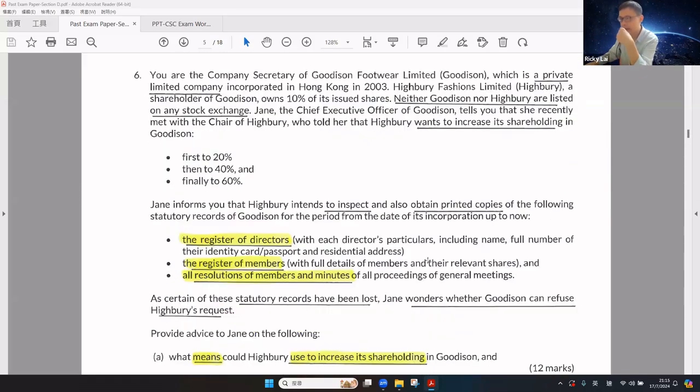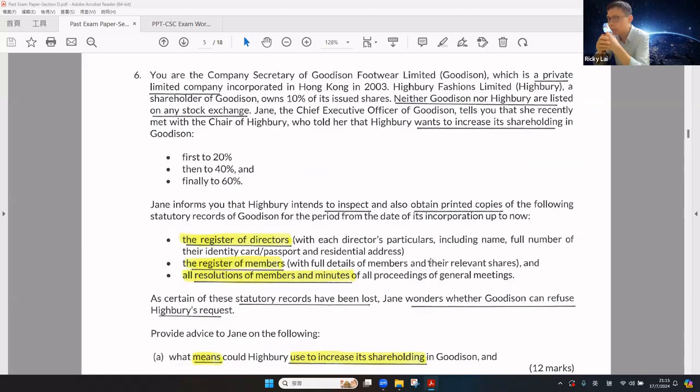Now let's take a look at the scenario. First of all, what is the type of company? The company is a private limited company incorporated in Hong Kong, and it has a shareholder, Scorison, who owns 10% of the issued shares. It is not a listed company, so please do not mention any listing rules.